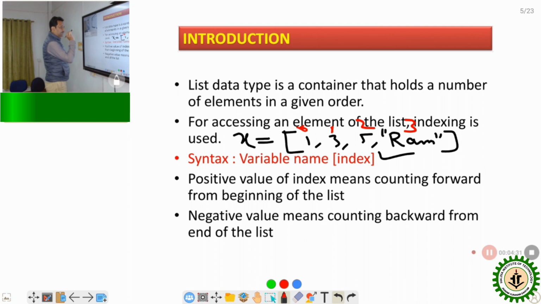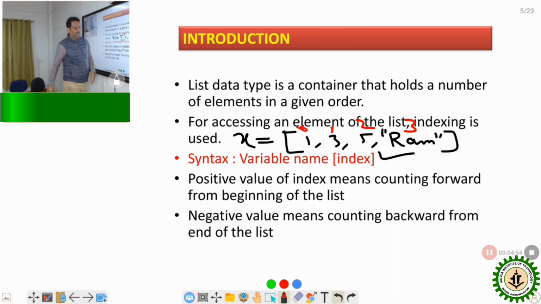So this list holds some numbers as well as some string. Basically this is the main advantage of a list. Okay, and if I consider the positive index, it will start from 0, 1, 2, 3 and so on.